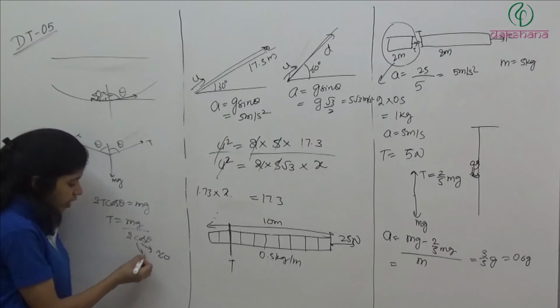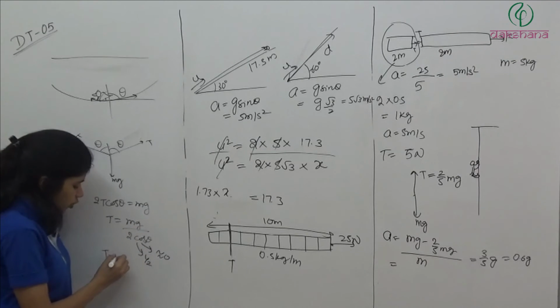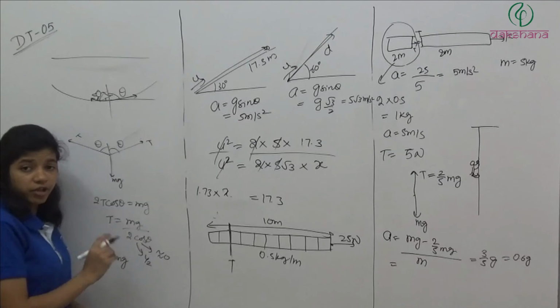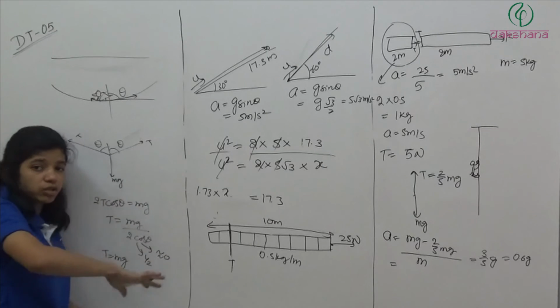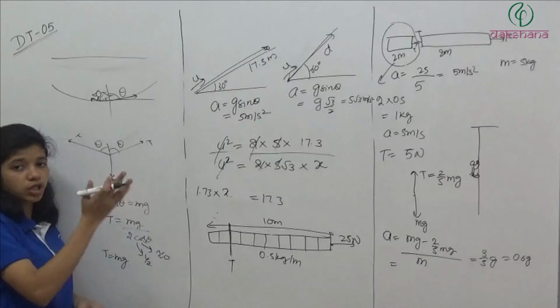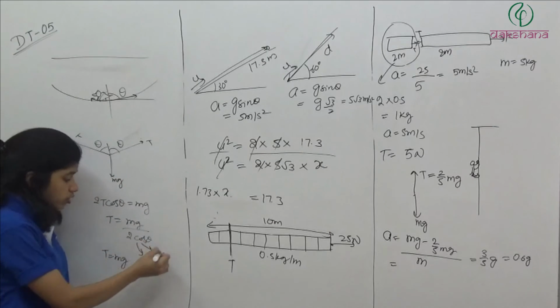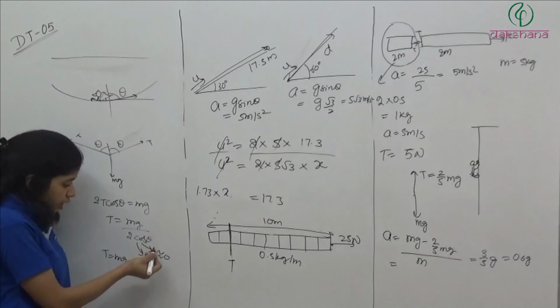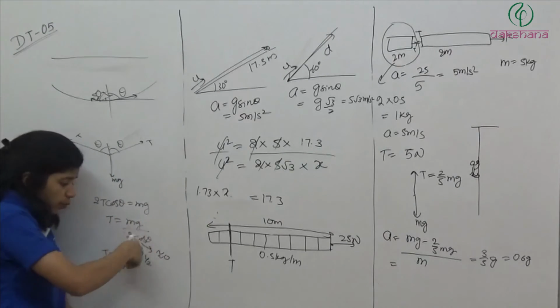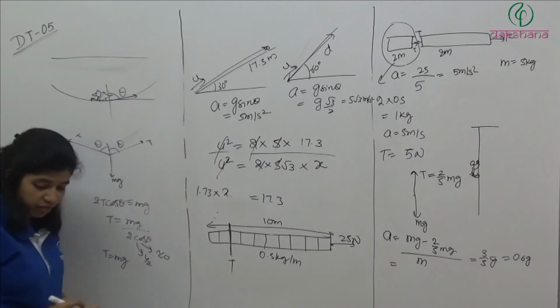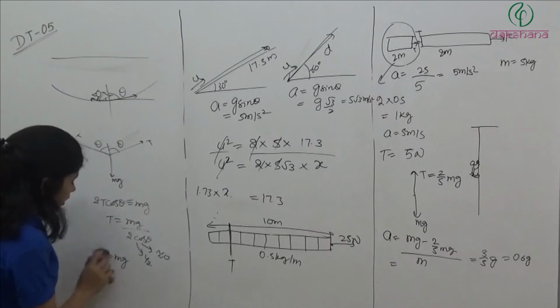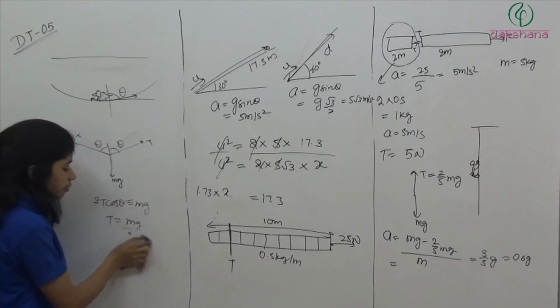अगर if cos theta is 1/2, तब तो tension is equal to क्या आएगा? mg. But we know that cos theta is not going to be 1/2. ये इससे भी और ज़्यादा छोटा होने वाला है. cos theta 1/2 से भी बहुत ज़्यादा छोटा होने वाला है. So when this will be even smaller, तो फिर क्या हो जाएगा? पूरा और भी छोटा हो जाएगा, और जब ये पूरा और छोटा हो जाएगा तो ये फिर क्या हो जाएगा? mg से बड़ा हो जाएगा. So when we will have denominator smaller, the complete value will be greater.